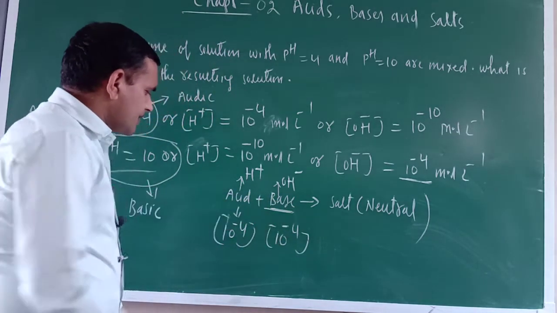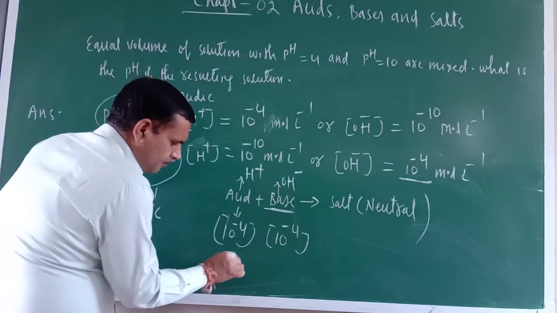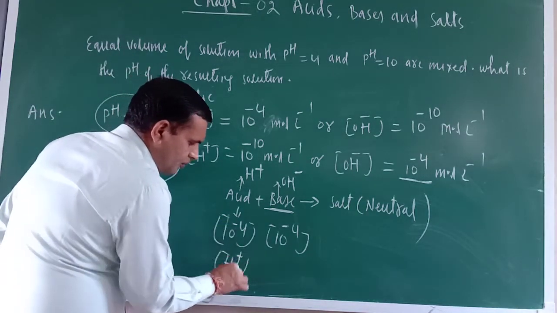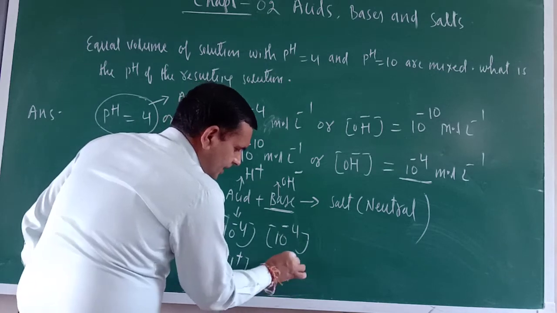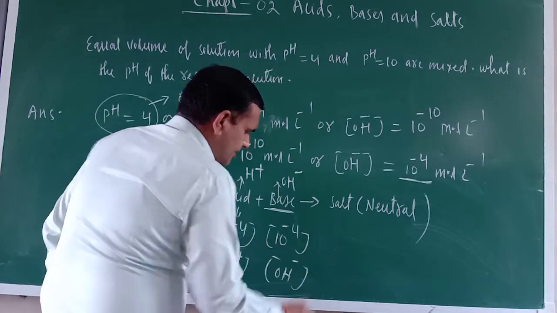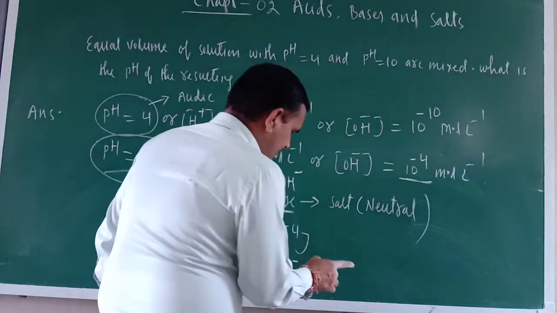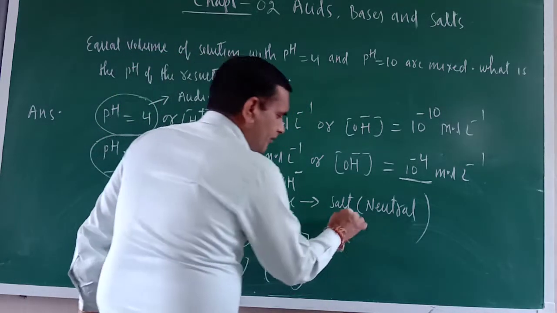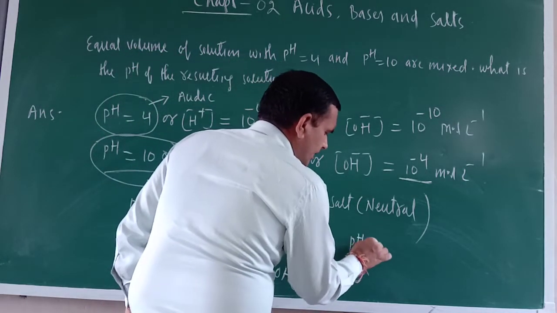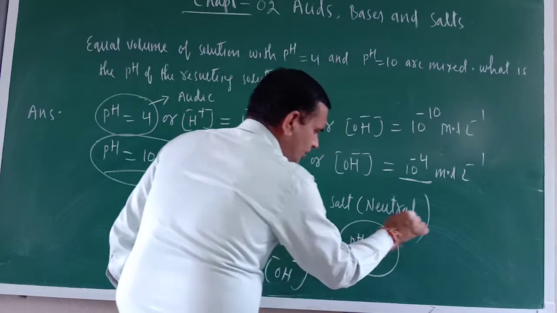Both are being mixed. So this 10 raised to the power minus 4 is the H positive ion molar concentration, and this is the OH negative ion molar concentration. So they will neutralize each other completely. And what would be the pH of the resulting solution? pH will be 7, a neutral solution.